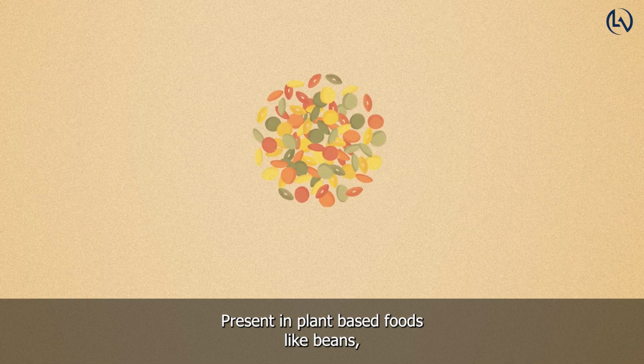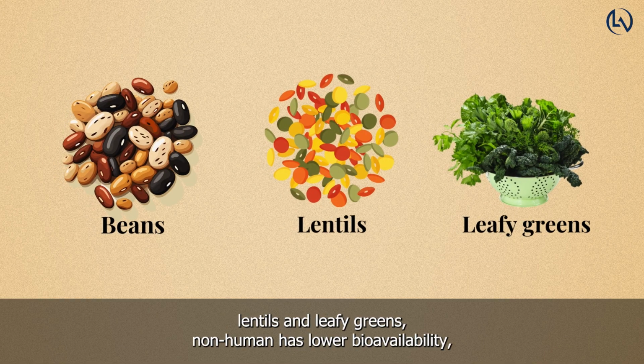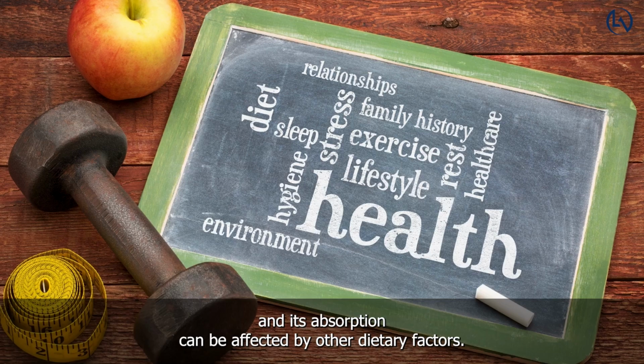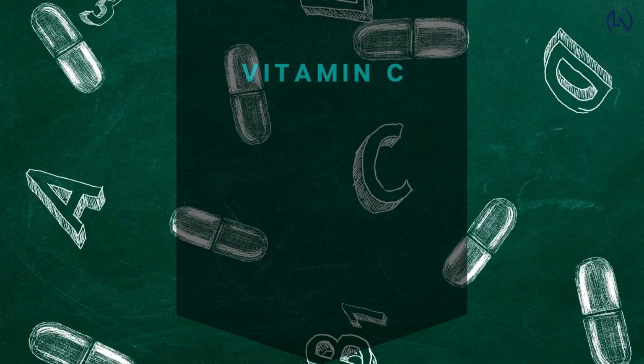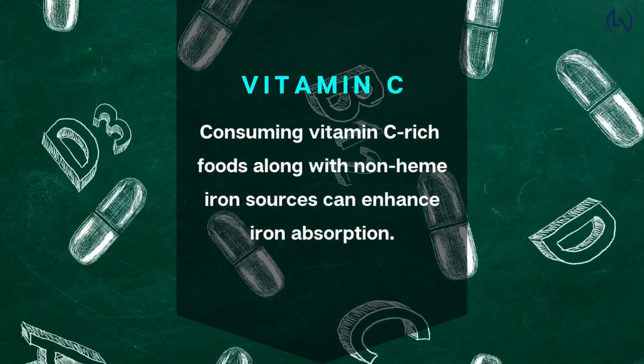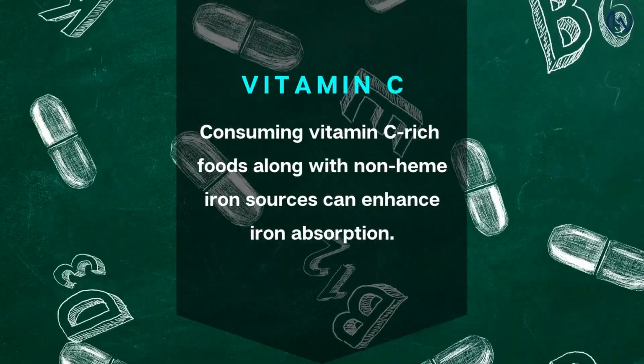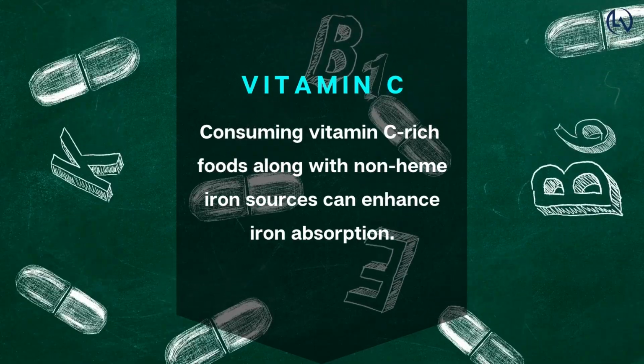Non-heme iron, present in plant-based foods like beans, lentils, and leafy greens. Non-heme iron has lower bioavailability, and its absorption can be affected by other dietary factors. Factors affecting iron absorption. Vitamin C. Consuming vitamin C-rich foods along with non-heme iron sources can enhance iron absorption.